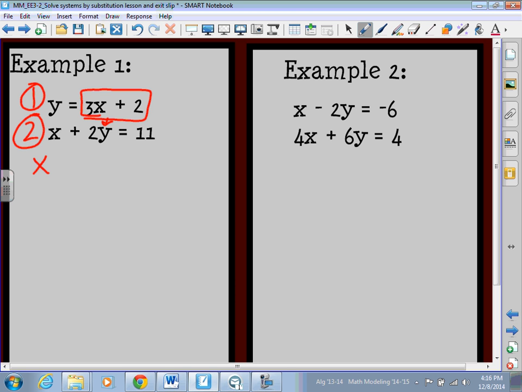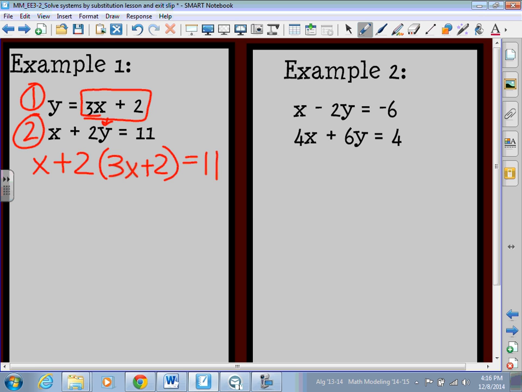I now have x, which is what my second equation begins with, plus 2. And instead of writing y, I'm going to open a set of parentheses and plug in a 3x plus 2. I'm replacing y with the 3x plus 2 because equation 1 tells me that y is 3x plus 2. And that is all equal to 11.